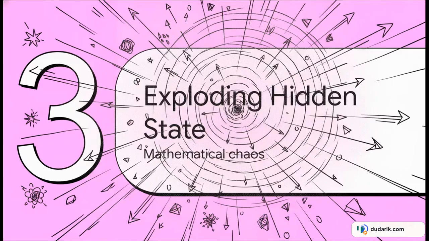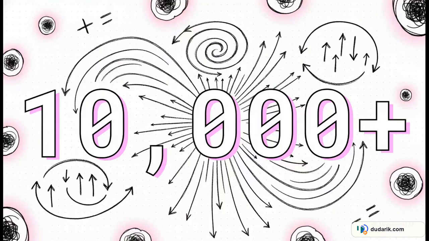Okay, section 3, the exploding hidden state. Let's look at the climax of what happens when this radial scale is left completely unchecked. 10,000 plus. Just let that sink in for a second. For context, a healthy hidden state norm should sit comfortably in the tens. That makes 10,000 a staggering, astronomical number.